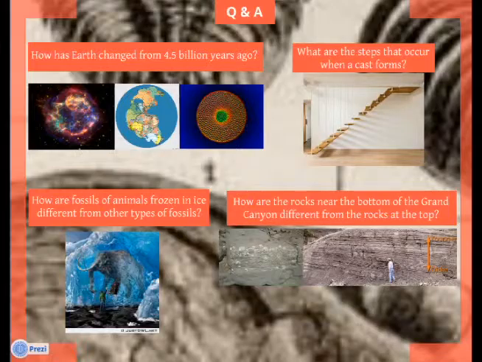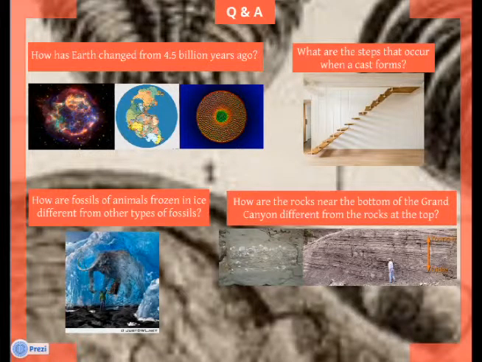What are the steps that occur when a cast forms? The hard remains of the fossil dissolve, a mold forms, and then the mold is filled in with minerals that harden. How are fossils of animals frozen in ice different from other types of fossils? The difference from other types of fossils is that when the animal is frozen, it conserves bones, hair, skin, flesh, and even internal organs.